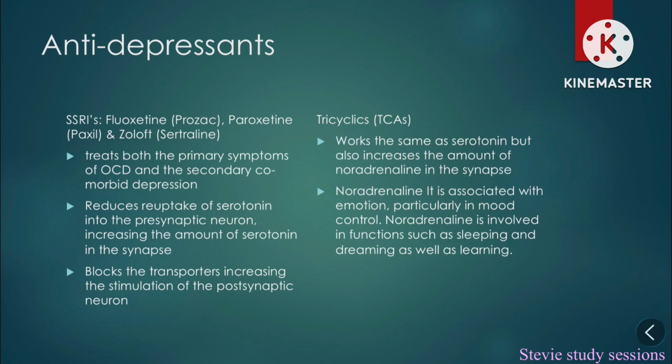Tricyclics, TCAs, work in the same way on serotonin, but also increase the amount of noradrenaline in the synapse. Noradrenaline is associated with emotion, particularly mood control. Noradrenaline is involved in the function of sleep and dreaming, as well as learning.